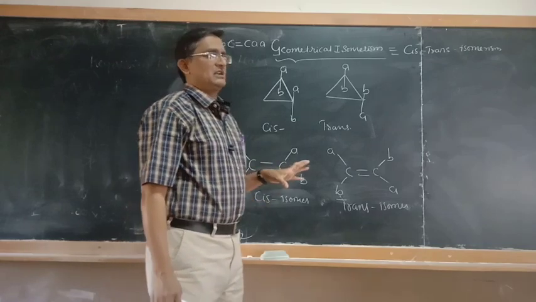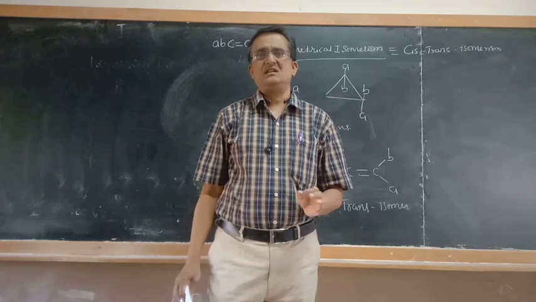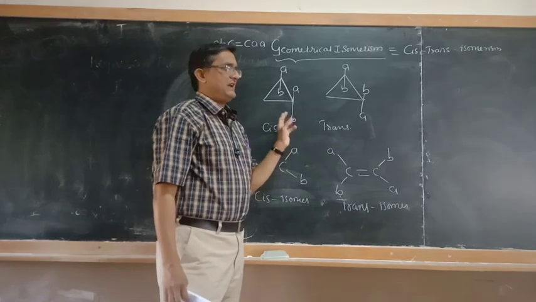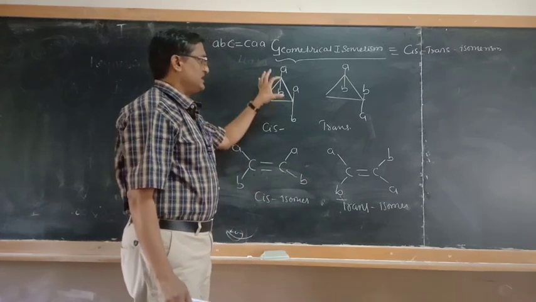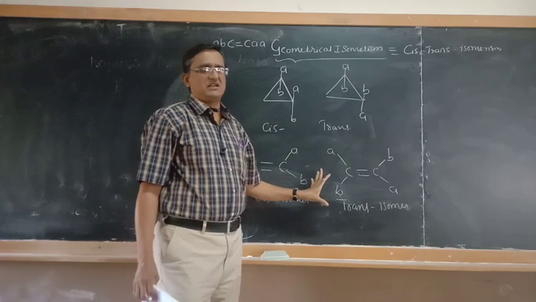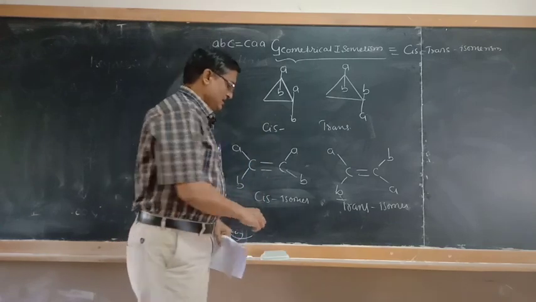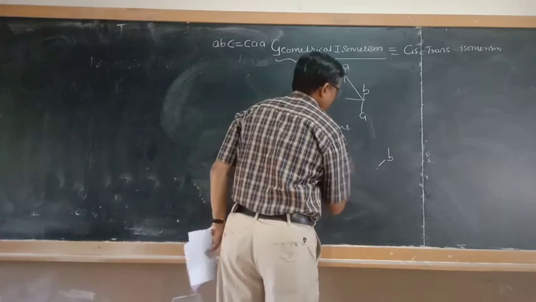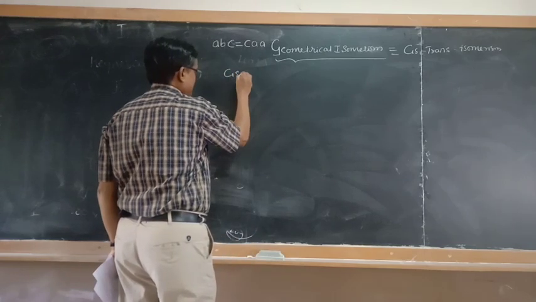Geometrical isomers are nothing but two or more compounds having the same molecular formula or same structural formula, but they differ in the arrangement of atoms or groups across the carbon-carbon double bond of alkenes or carbon-carbon single bond in cyclic molecules. Through the restricted rotation, they are called geometrical isomers, and the phenomenon is called geometrical isomerism. Let us see some important examples. They can exhibit this geometrical isomerism, or we can also call them cis-trans isomers.